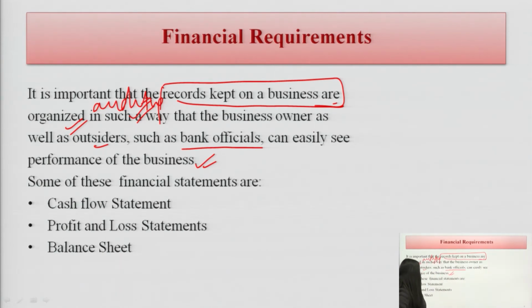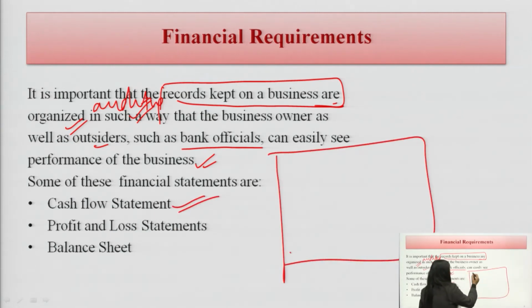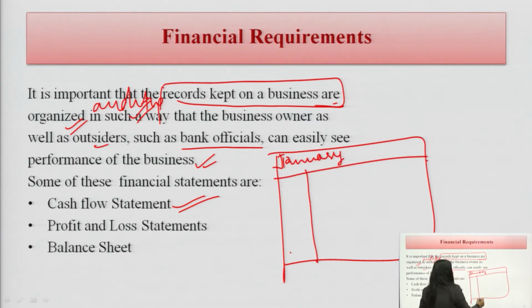See, the cash flow statement, where we will write, for example for a day, or for the January month, how many products we bought. Let's say drug A, for example.